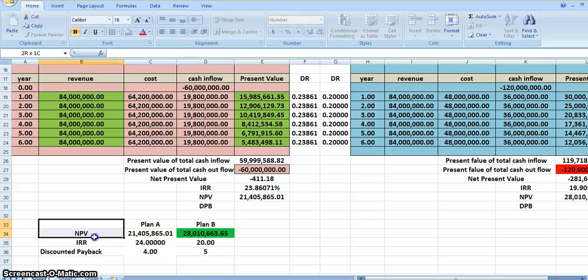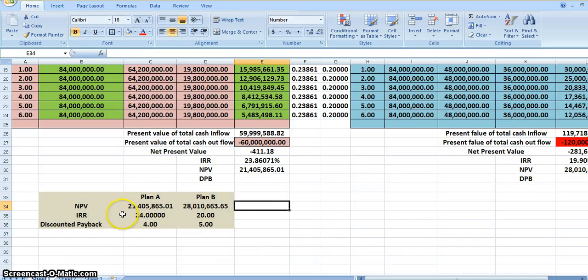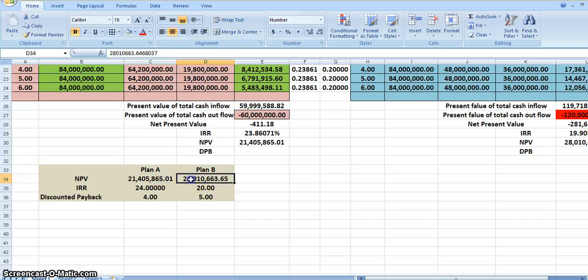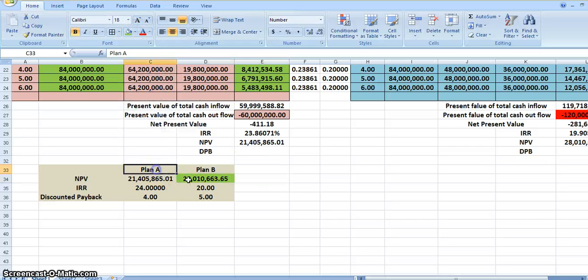Now let us quickly have a review of what all it is here. Plan B has the bigger NPV, therefore we'll choose plan B. IRR though is less and discounted payback is also not in favor, but when it comes to the final verdict, we always go with NPV. Hence you're going to choose project B over project A.